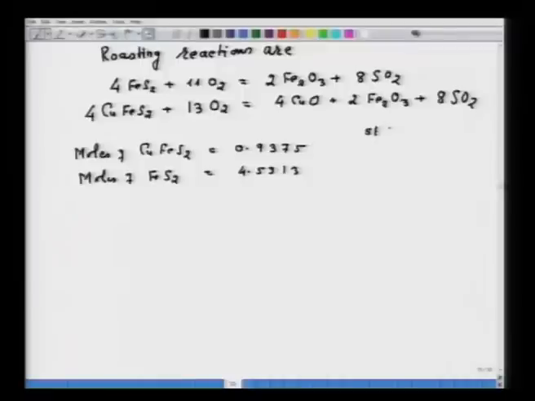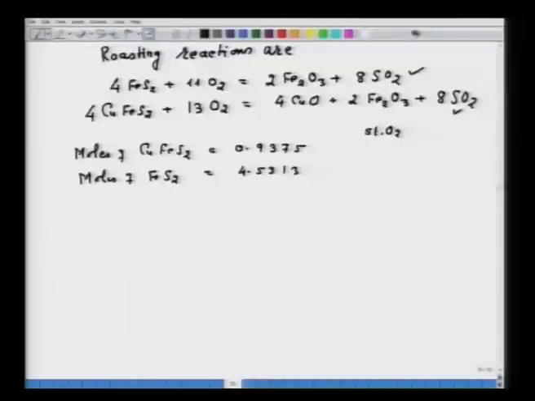So, I can straight away find out the stoichiometric amount of oxygen, or you can also call it the theoretical amount of oxygen, that is the oxygen which is required for this equation and for this one. According to equation 1, 4 moles of FeS2 require 11 moles of oxygen.